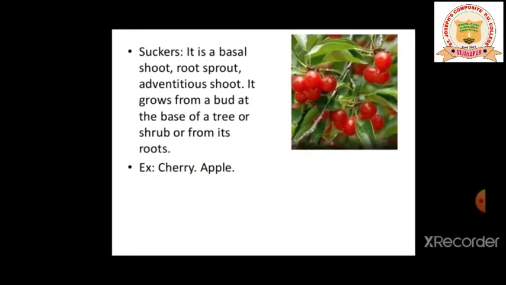Coming to the suckers, it has a basal shoot, root sprout, adventitious shoot. It grows from a bud at the base of a tree or shrub or from its root. Examples are cherry and apple. The best examples for the sucker are cherry and apple.